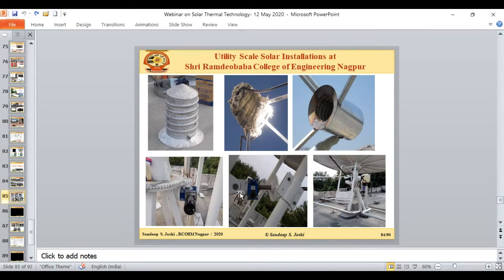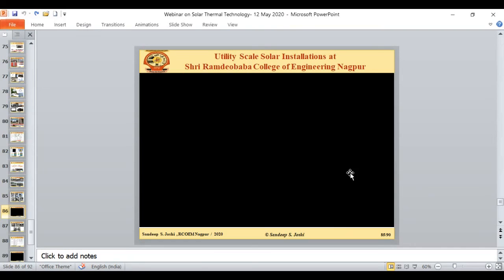Also there is a provision for seasonal tracking. At the same time you can see this is the counterweight, which is to counter the entire weight of this dish, which is 500 kg. There is one video, let me see if this video is working here.